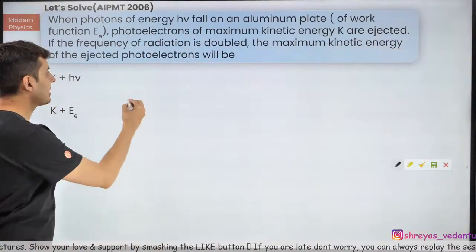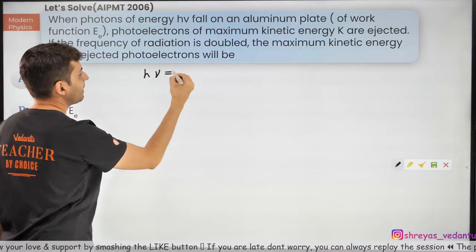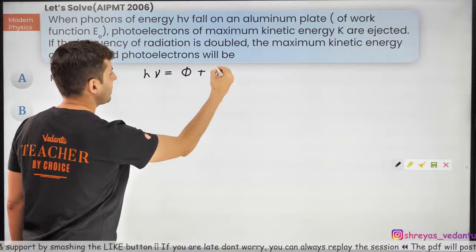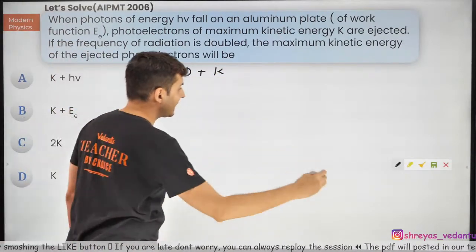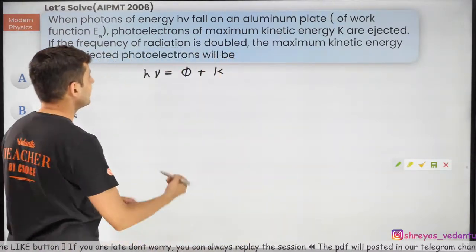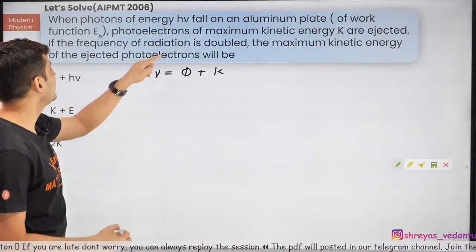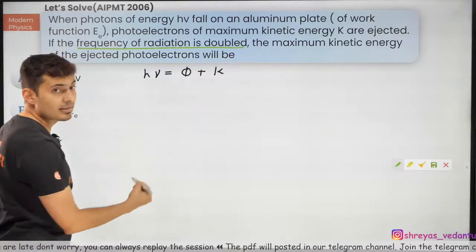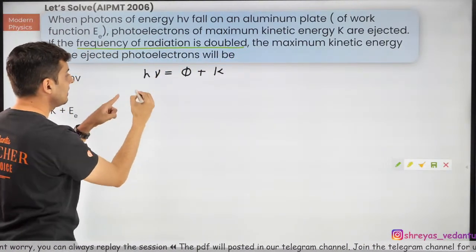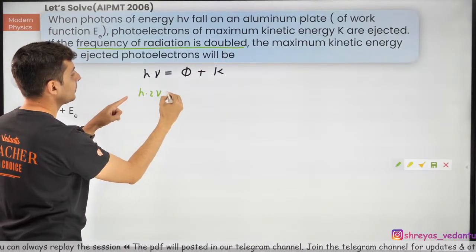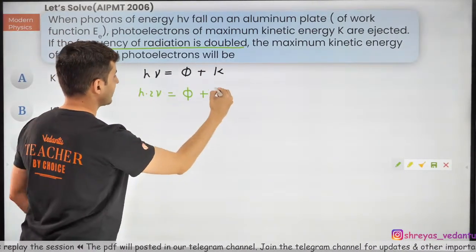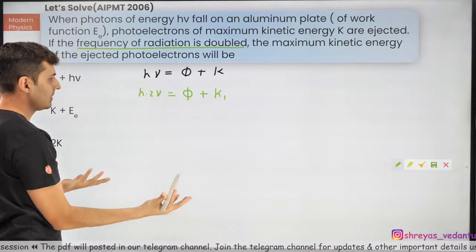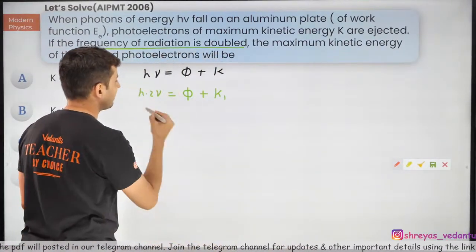Start with your photoelectric equation. h nu will be work function plus kinetic energy. The second time, when the frequency is doubled, this will become h into 2 nu. The work function won't change, the kinetic energy will be something else. All you need to do is subtract them.